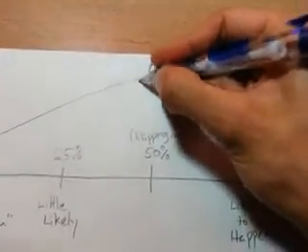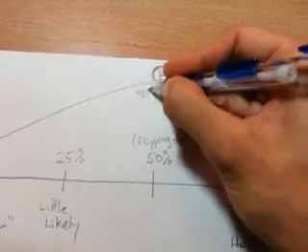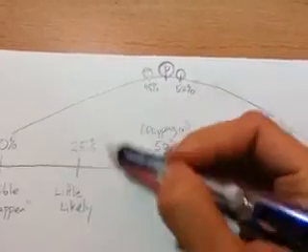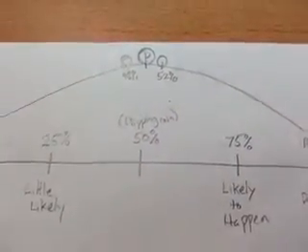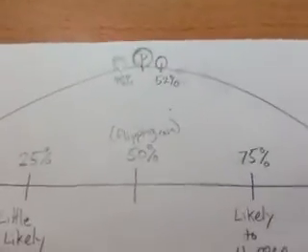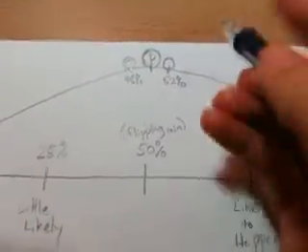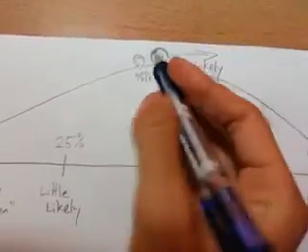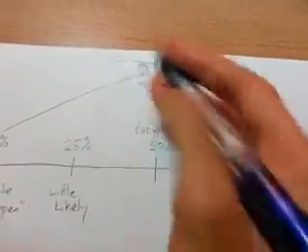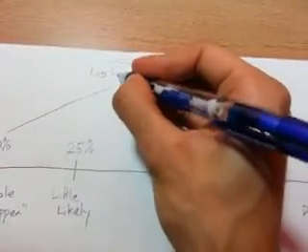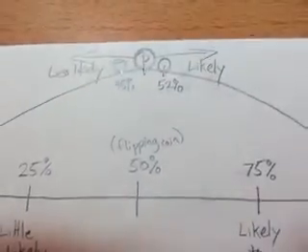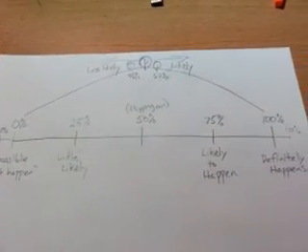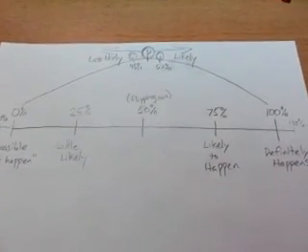The flip side would be, if I said the chance is, say, 48%, then if I put the ball here, which way is it going to go? It's going to go towards the little likely or not that likely. So that's kind of the idea of percents. The more we go this way, it's going to be likely, and anything less than 50%, we're going to say is less likely. So that's the general idea about percents. We're going to explore a little bit more about how to write percents or probability. Okay.